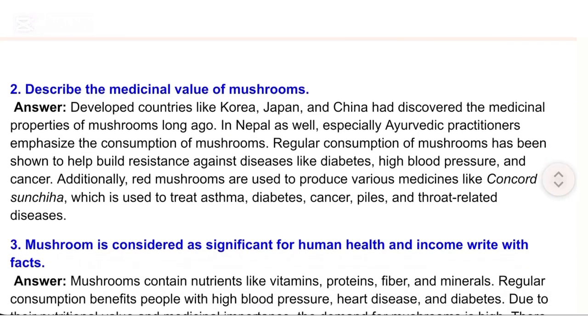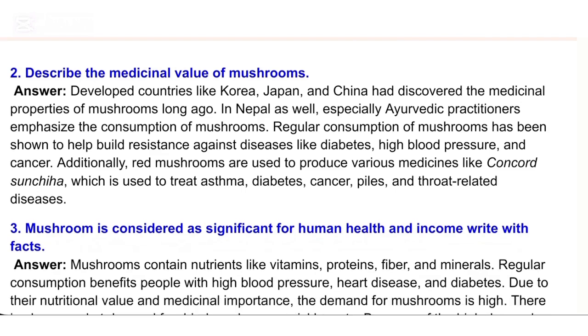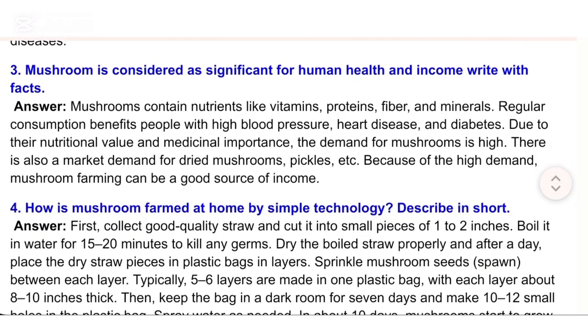Mushroom is considered significant for human health and income. Answer: Mushrooms contain nutrients like vitamins, proteins, fiber, and minerals. Regular consumption benefits people with high blood pressure, heart disease, and diabetes. Due to their nutritional value and medicinal importance, the demand for mushrooms is high.